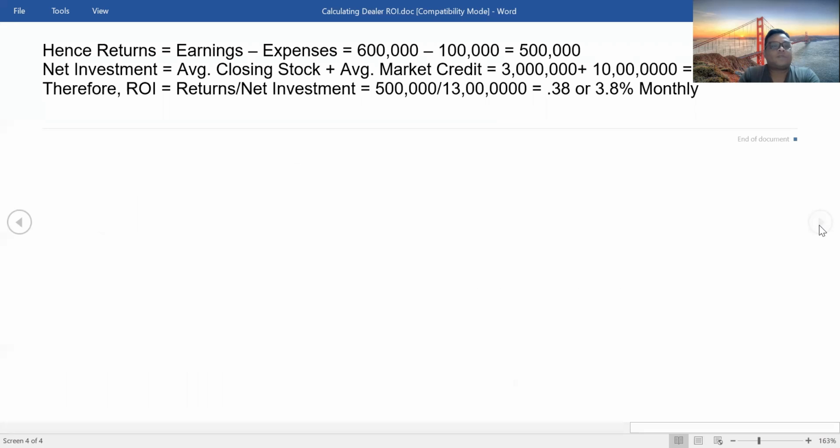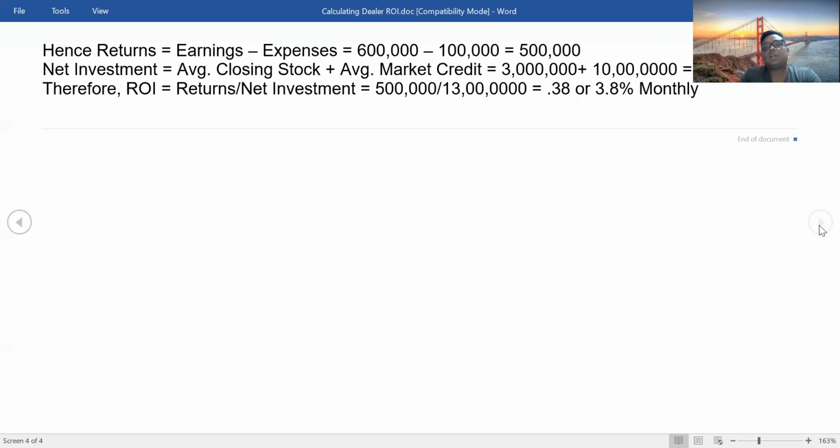Hence, as per formula, returns is what? That's earning minus expenses. So earning is how much? That's 3% of 2 crore, that's 6 lakh rupees, and expenses how much? It comes to 1 lakh rupees. Hence the returns come to 6 lakhs minus 1 lakh, that is 5 lakh rupees.